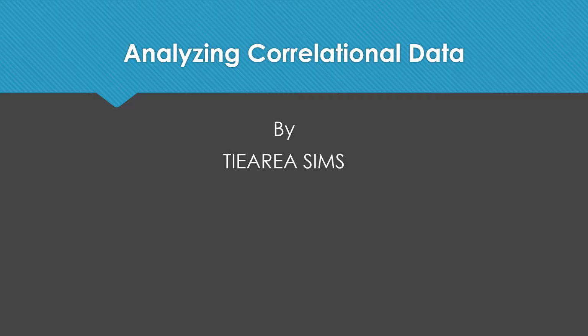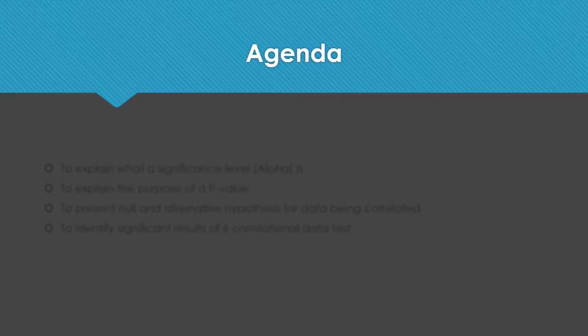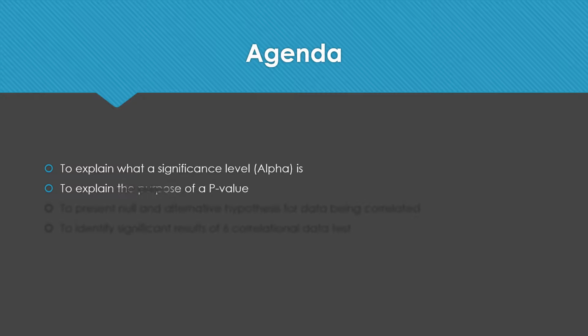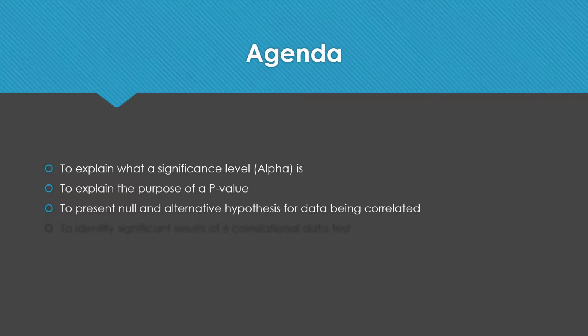I'm a doctoral student at California Intercontinental University, and today I will be doing a presentation on analyzing correlational data. The agenda for this presentation will be to explain what a significance level is, to explain the purpose of a p-value, to present null and alternative hypotheses for data being correlated, and to identify significant results of 6 correlational data tests.